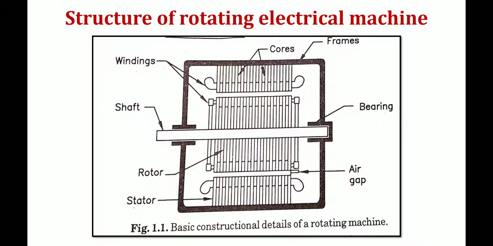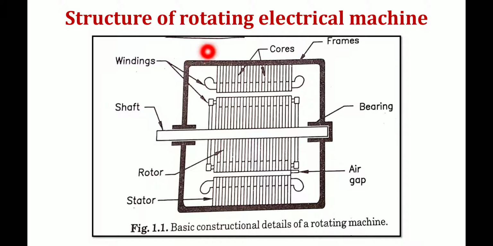Let us now consider the basic structure of a rotating electrical machine. This rotating electrical machine is divided into 5 parts. Most electrical machines are of the rotating type, and in order to design them, we first need to know the basic structure of rotating machines.